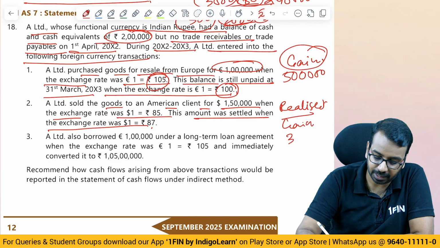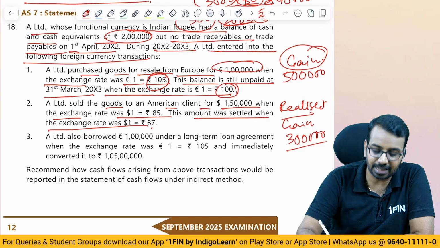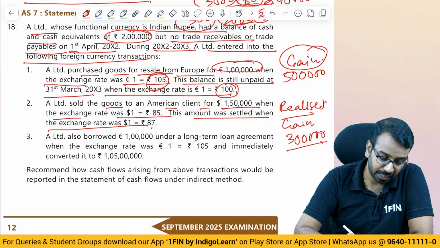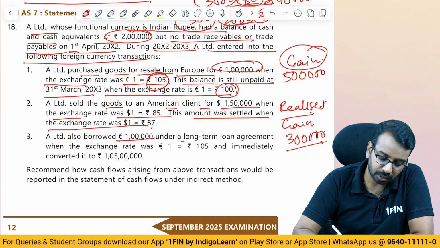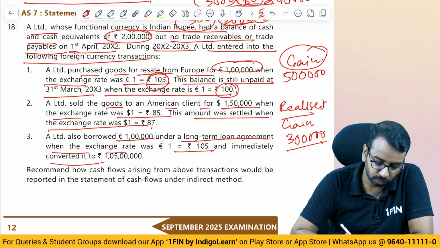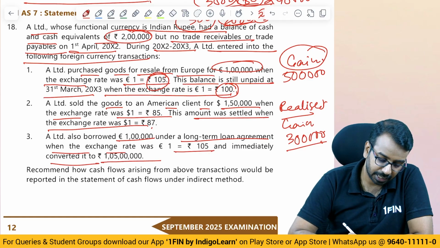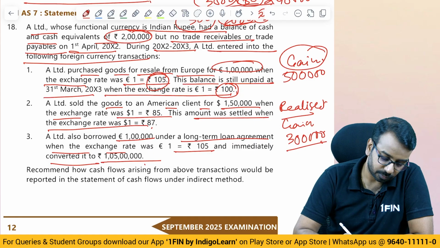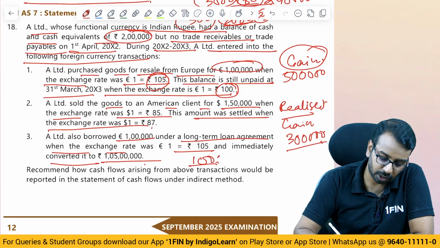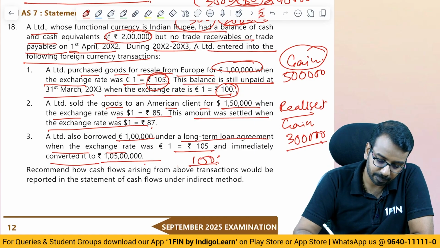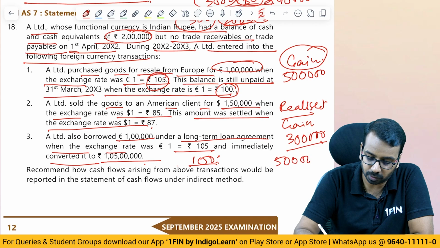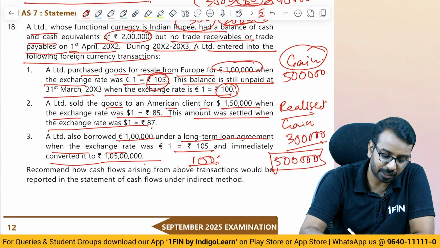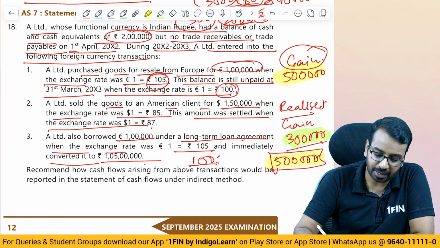Realized gain of how much? 2 into 150, 3 lakhs. Realized gain means cash has already been received. A Limited borrowed 100,000 under a long-term loan arrangement when the exchange rate was 105, immediately converted to 1 crore 5 lakhs. Now at the closing balance, what is the closing balance? Closing balance is 100. So here also there is a gain. What is the gain? Here there is a gain of 500,000 on loan. Now please understand, this is realized, whereas this 500 and this 500 is unrealized.